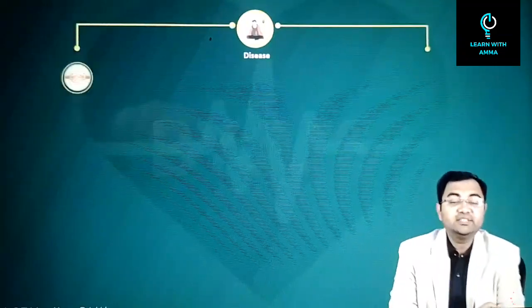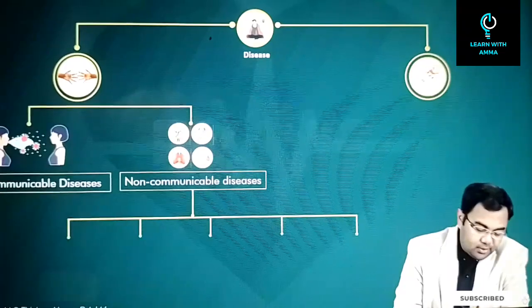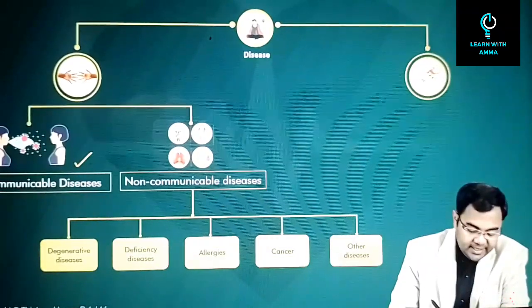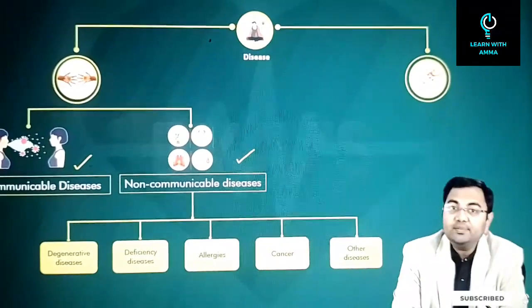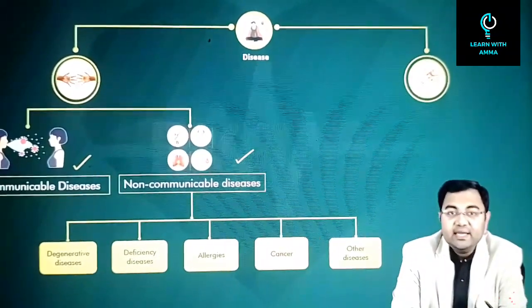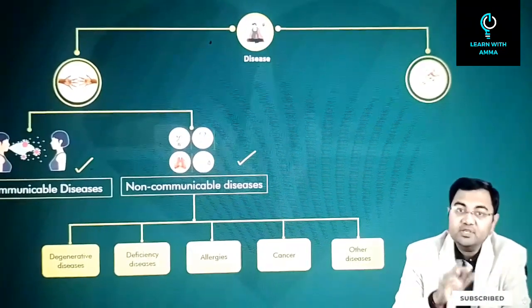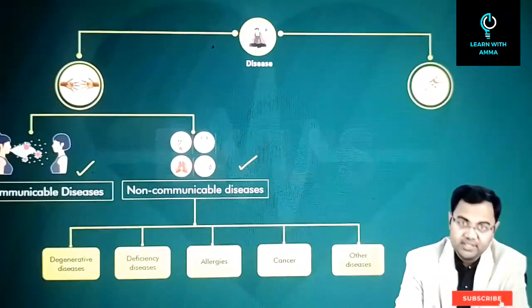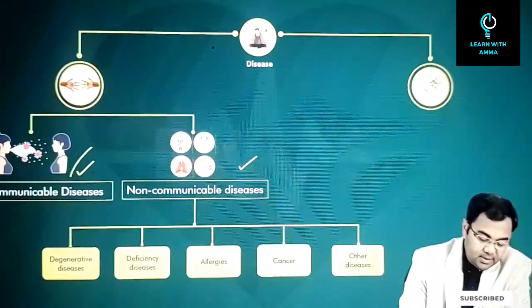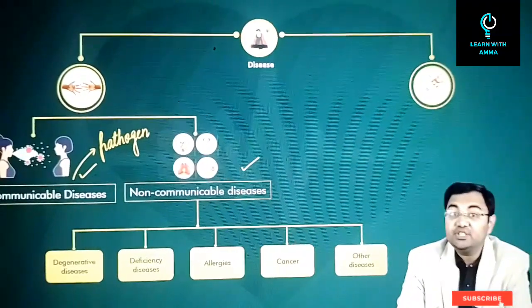Now when we talk about acquired diseases, they can be classified mainly on the basis of two. One is called a communicable disease, and then you can talk about non-communicable diseases. So what is the meaning of a communicable disease? Any disease that can be spread from an infected person to a healthy person can be called a communicable disease. And in most cases, you will have a pathogen behind it.